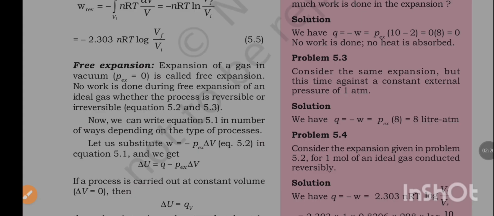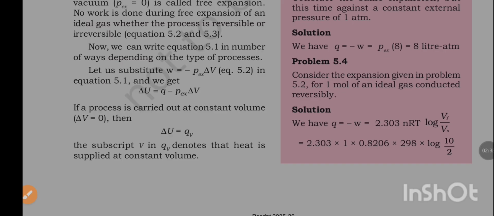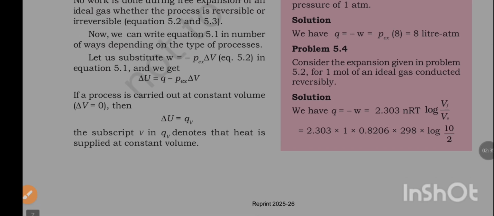Now we can write equation 5.1 in a number of ways depending on the types of processes. Let us substitute W is equal to minus P external into delta V in equation 5.1, and we get delta U is equal to Q minus P external into delta V. If a process is carried out at constant volume, delta V is equal to 0, then delta U is equal to QV. The subscript V in QV denotes that heat is supplied at constant volume.